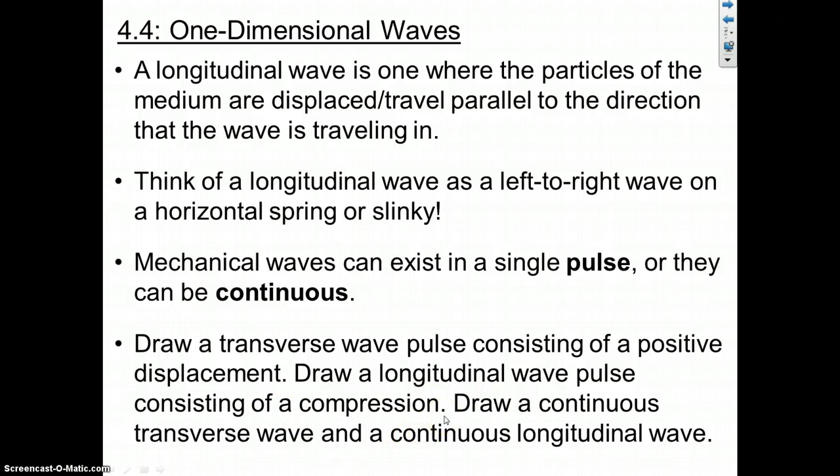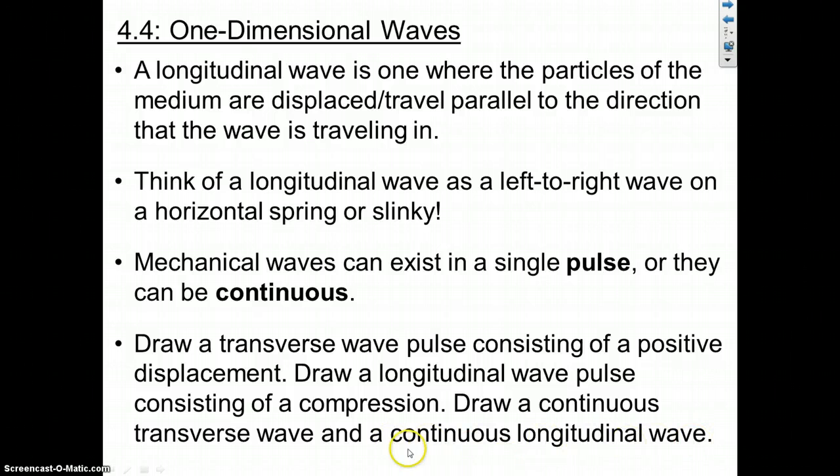Then draw a continuous transverse wave and a continuous longitudinal wave. So the continuous transverse wave will have a positive displacement, followed by a negative displacement, and it continues in that fashion.